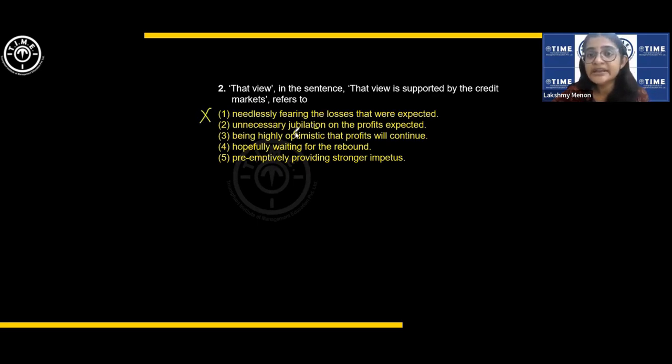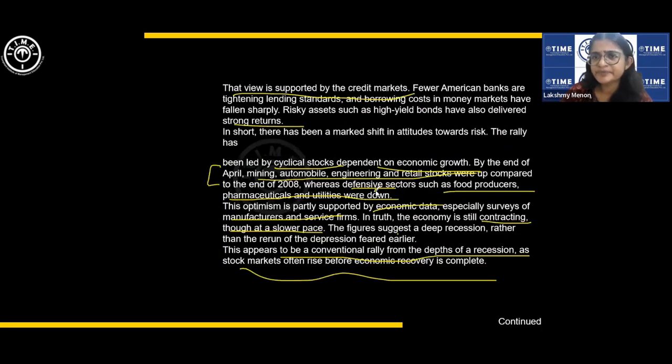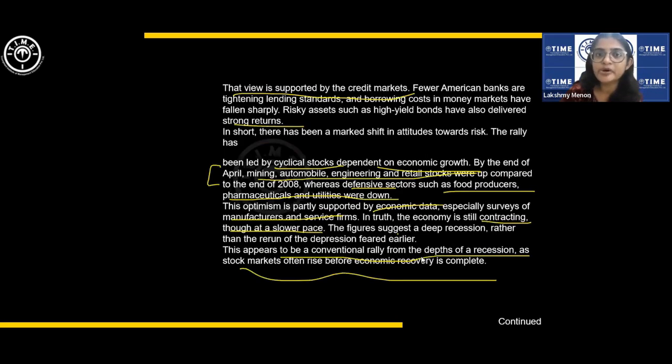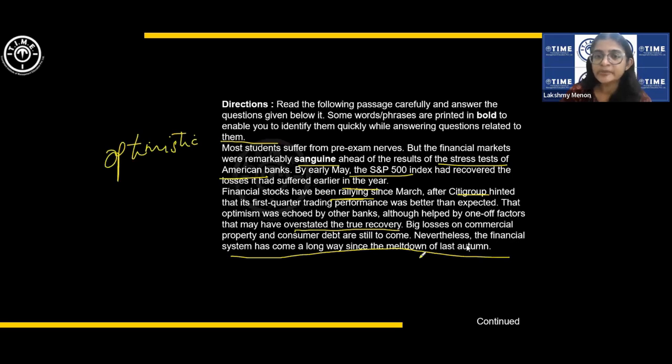Unnecessary jubilation on the profits expected. Jubilation on the profits expected is a celebratory mode. There's no celebration there, it is just optimism, right? That it has come a long way and that it's generally going to be a positive trend. Okay, that is what they're talking about.